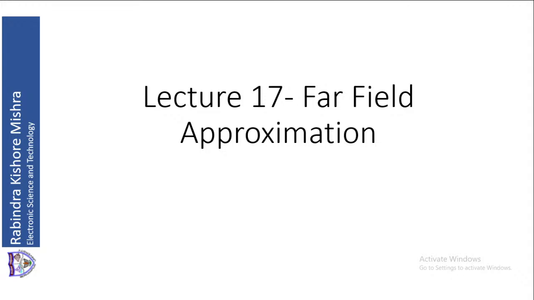How did we prove that? We proved it by finding the Poynting vector S, which is equal to half E cross H star, so that we considered only the 1 by R term.